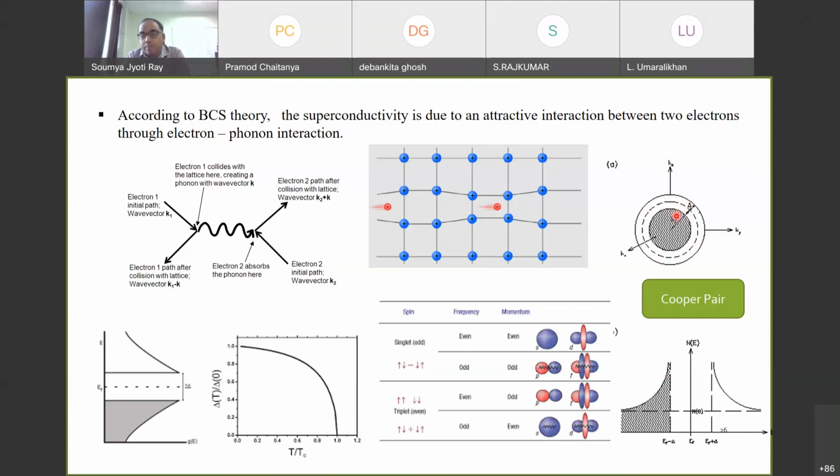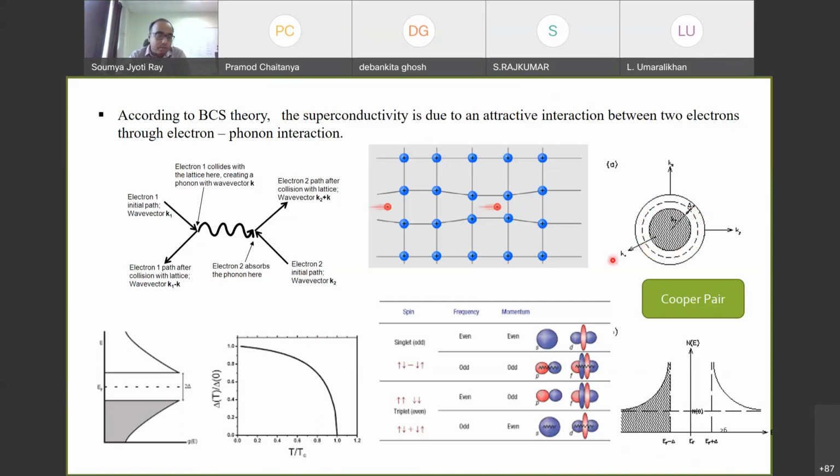That means effectively, if I look at the K space, because these two electrons which are involved in the formation of a Cooper pair, their momentum gets shifted by some amount. So there will be delta K, or a gap, that will be established around the Fermi level. Okay, so a superconductor is basically a gapped material in the superconducting phase.